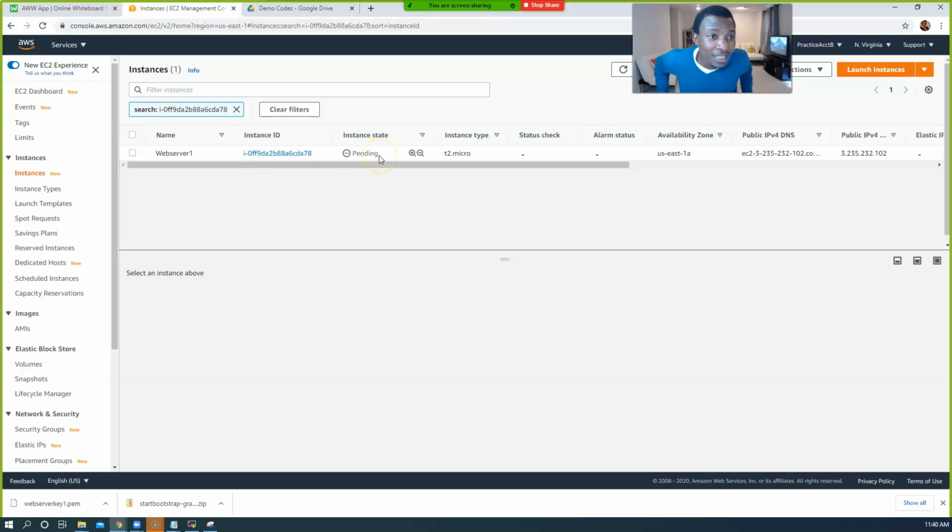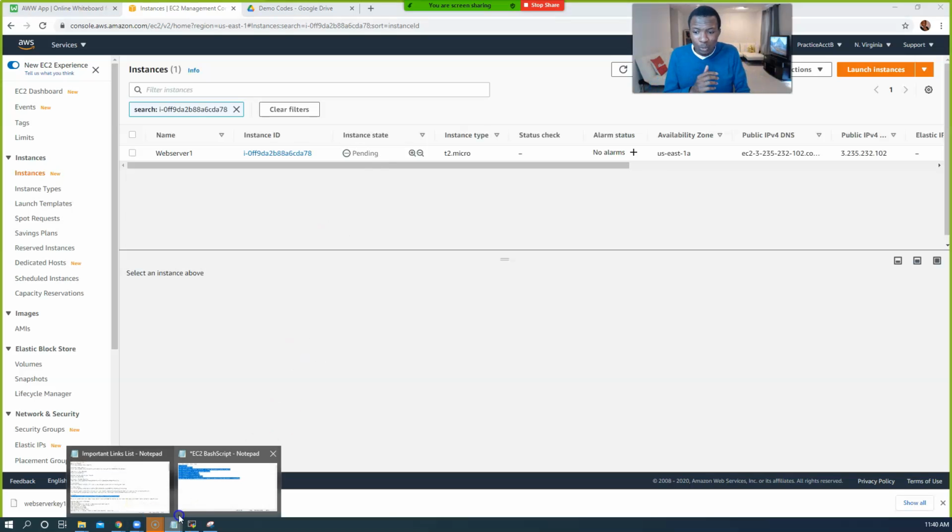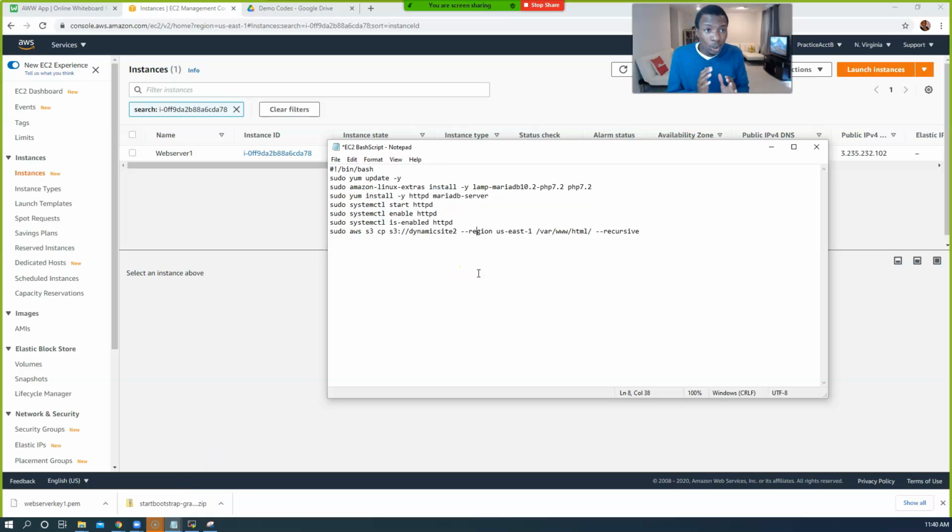Okay, it says pending. Now look, guys. Notice I didn't have to remote into the machine and type all of these commands one by one. Remember, the goal of the user data is for us to be able to do some of these things before we get into that machine, right? Instead of letting the machine launch and then remoting into it and typing all of this, the AWS user data section that you guys saw allowed us to just paste this code, all of it, in there. So it'll run it for us and allow everything to be already run on the server before we get in.